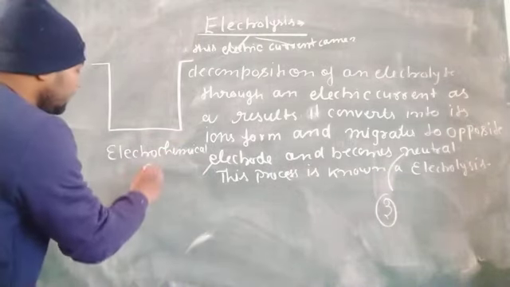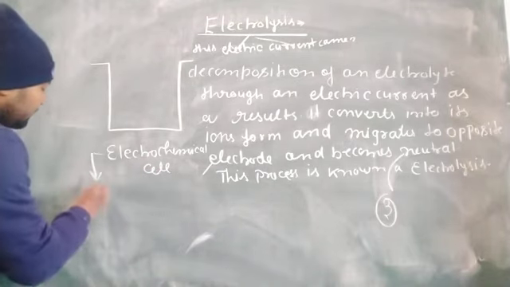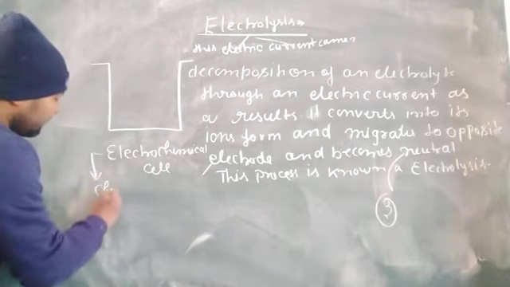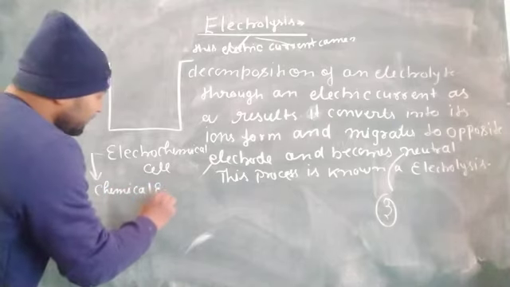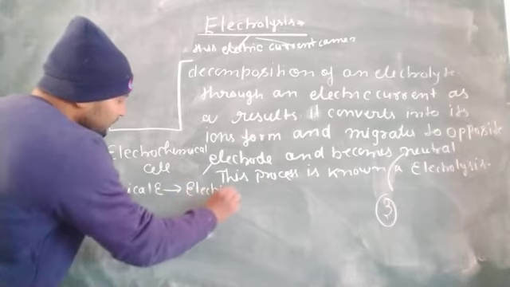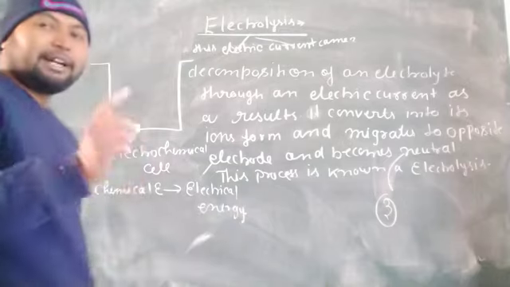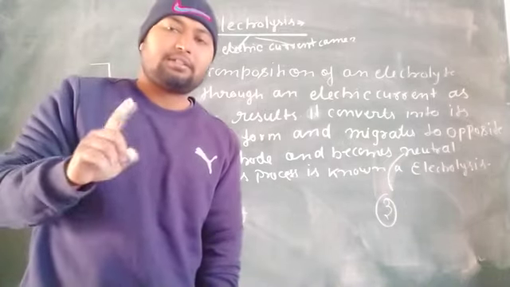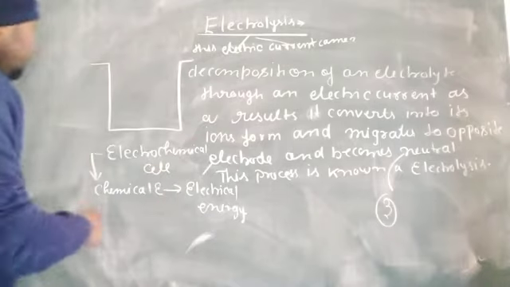So here, electrochemical cells convert chemical energy to electrical energy, and in the case of electrolytic cells, they turn electrical energy into chemical energy. Okay.